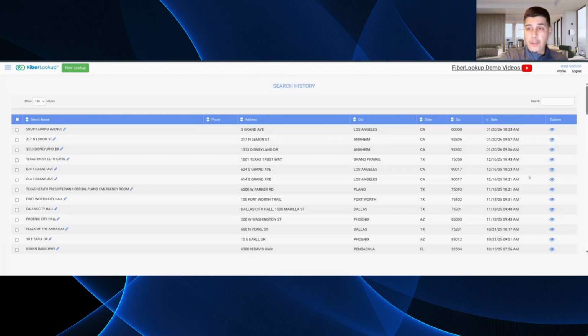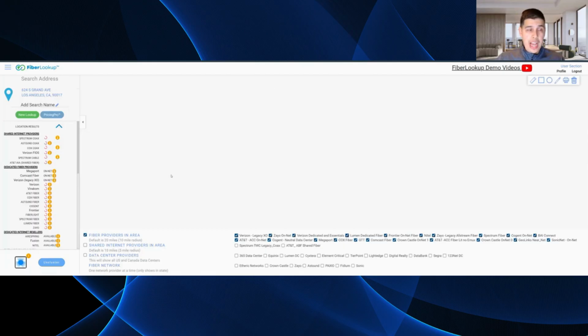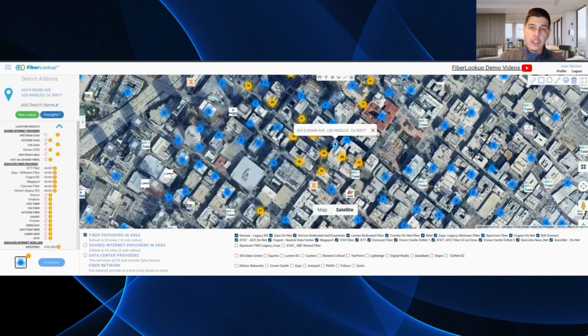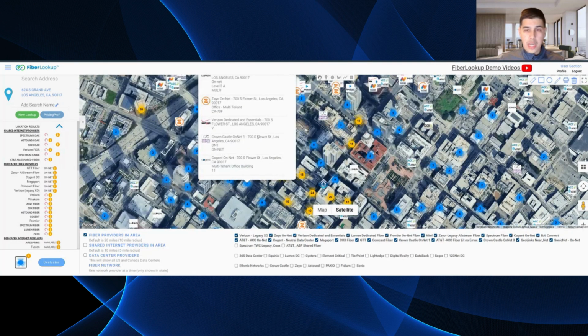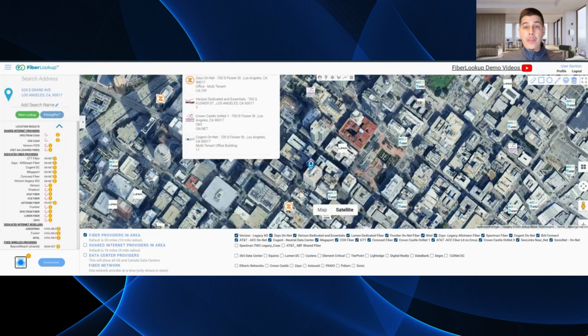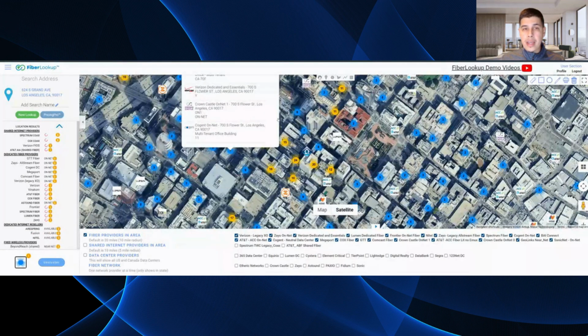You can name them by different things, right? And if you don't want to name them by the address, you can call it Pizza Hut Opportunity, and that way you can just rerun that address. So here's my issue, right? I was looking up 614, the address is 624, right? So that was on me, and I was just kind of working off memory there. But now that we've entered an address, we'll give this a quick second, right?